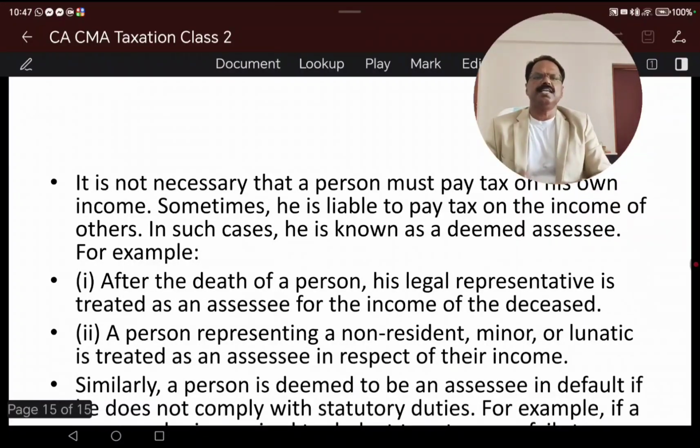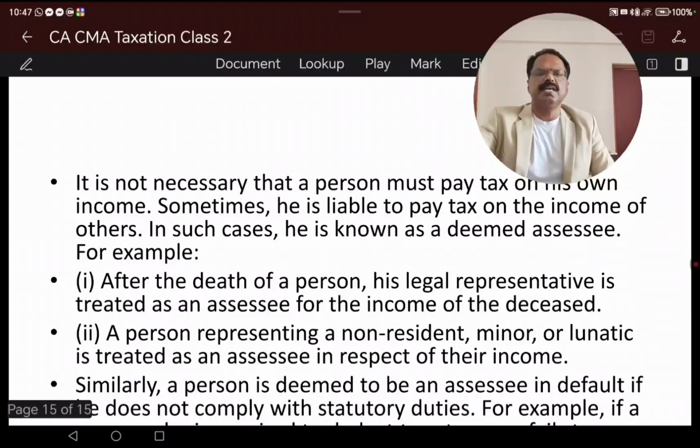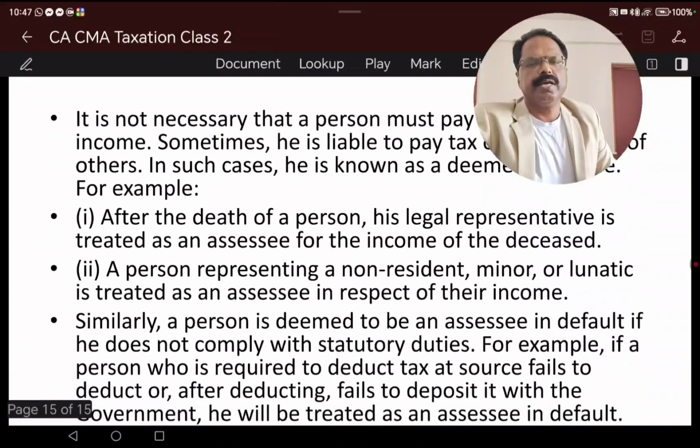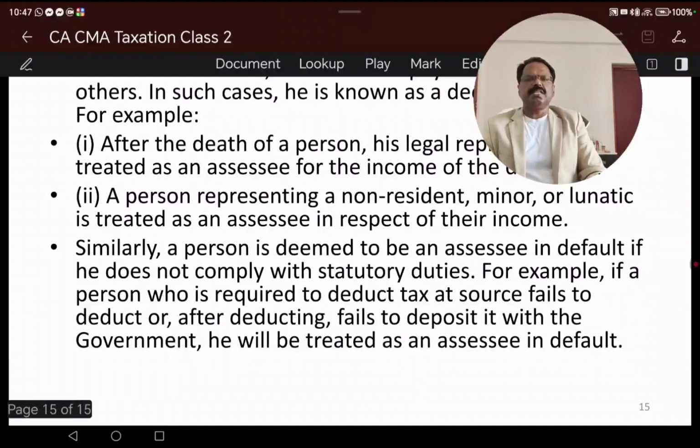If the process is started and I am in default for that, in such cases the defaulting person also becomes an assessee. A person representing a non-resident, minor or lunatic person is treated as an assessee in respect of the income. So, let us summarize this one.